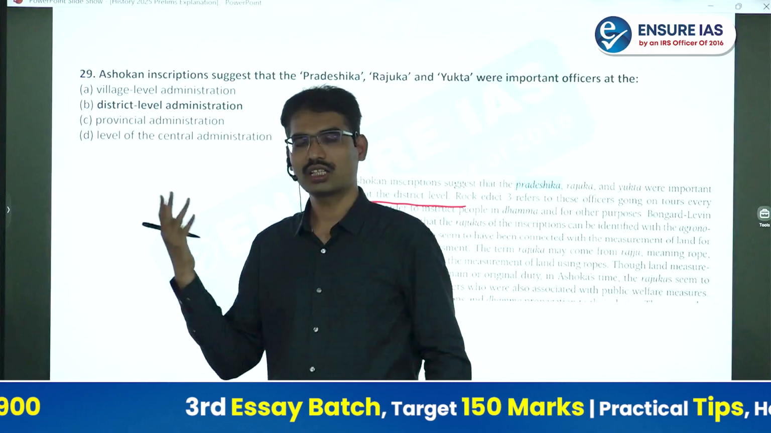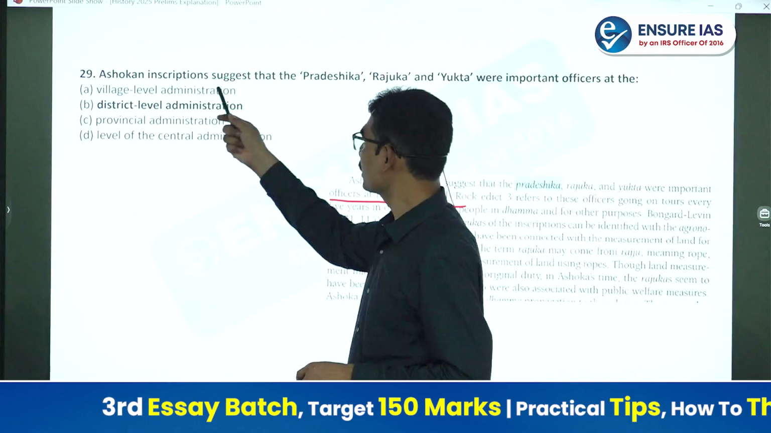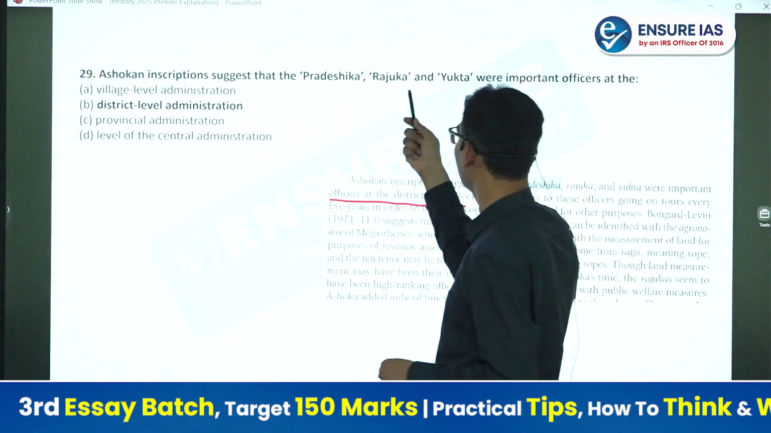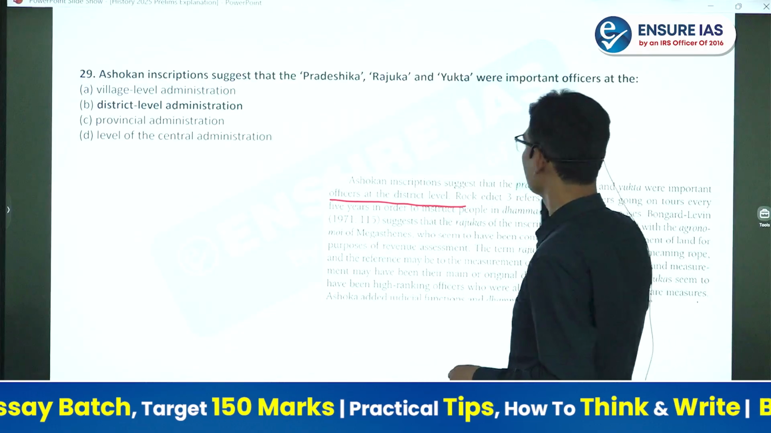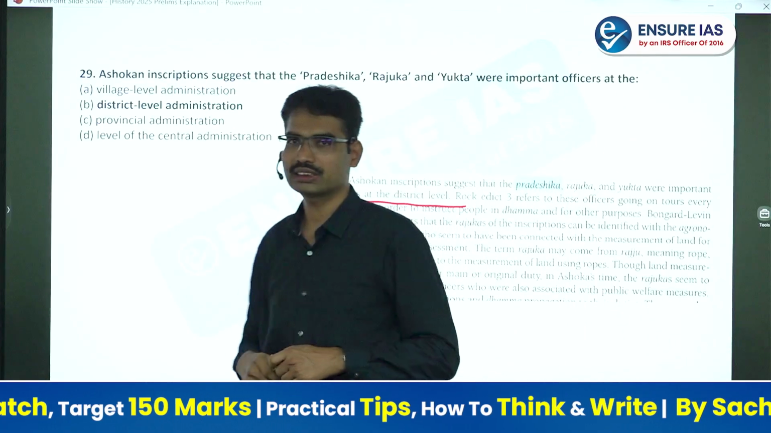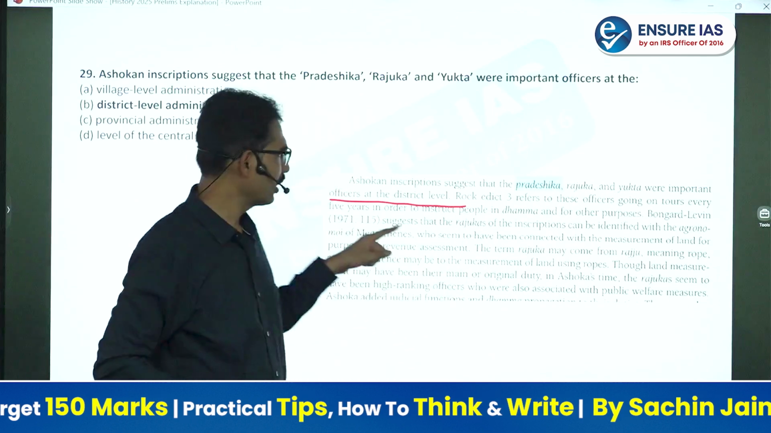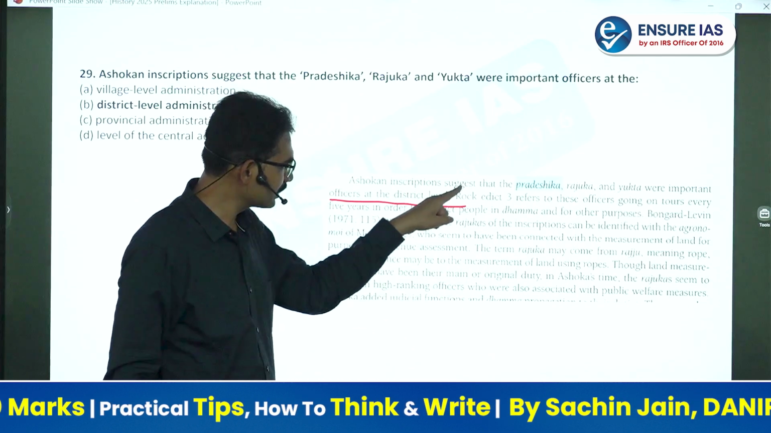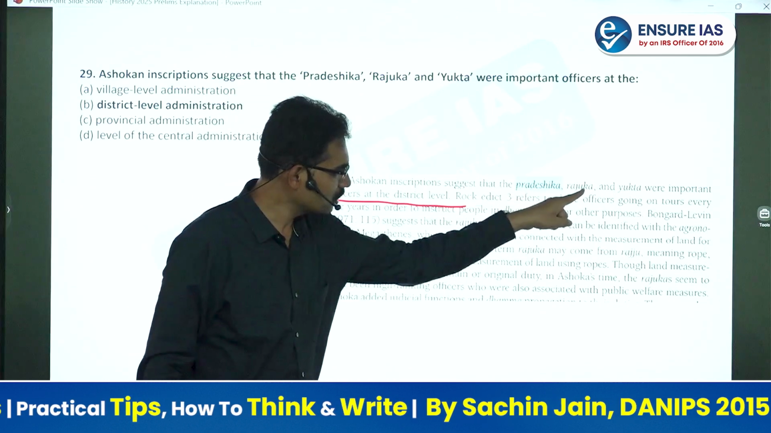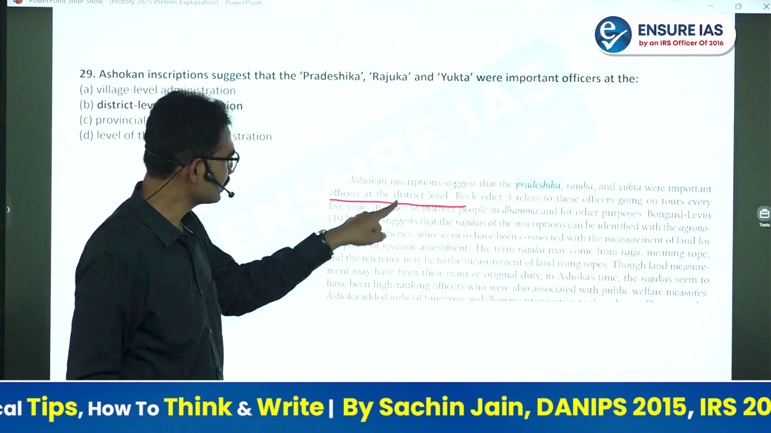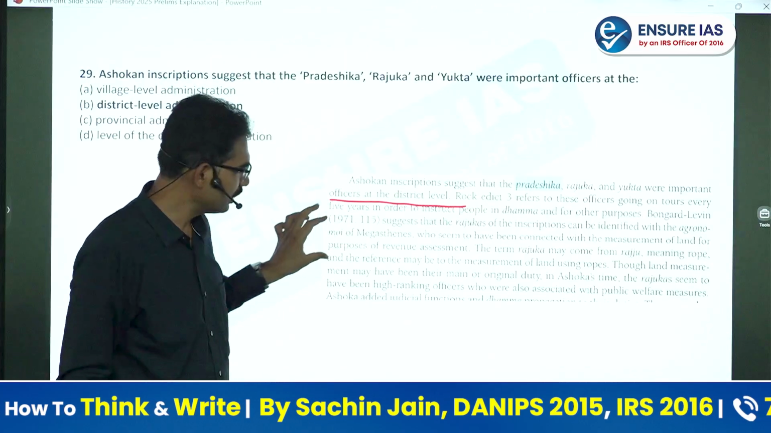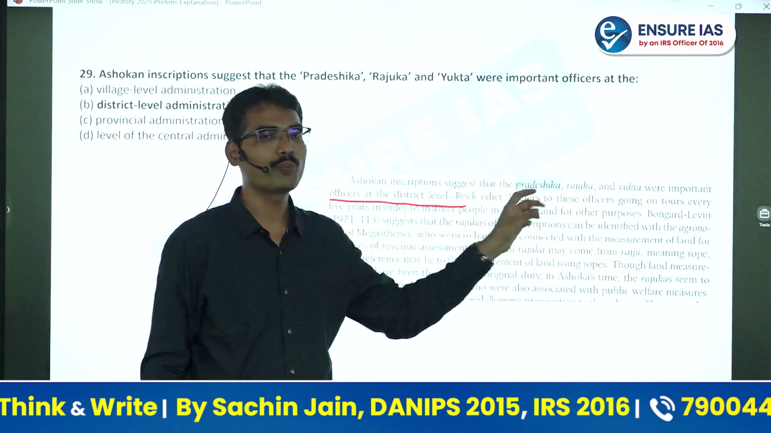Next question, Ashoka Mauryans. Ashokan inscription suggests that Pradeshika, Rajuka and Yukta were important officers at the district level administration. This is one of the sentences you can see. Actually this is the phrase taken from Upinder Singh.